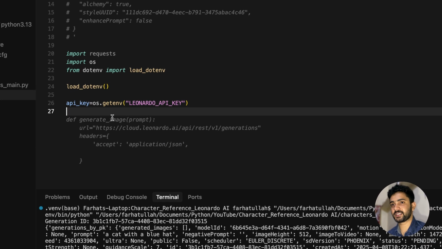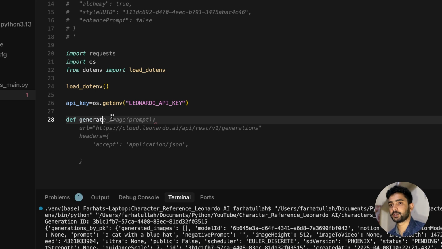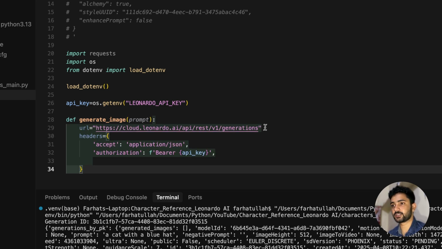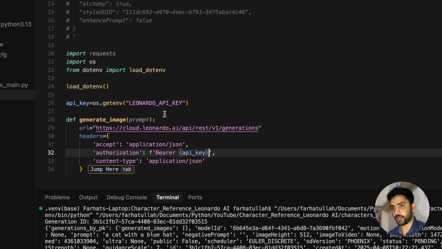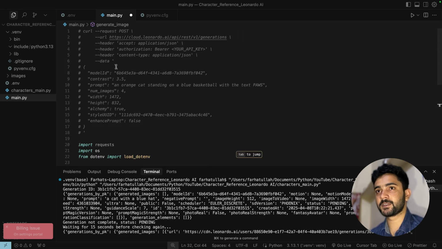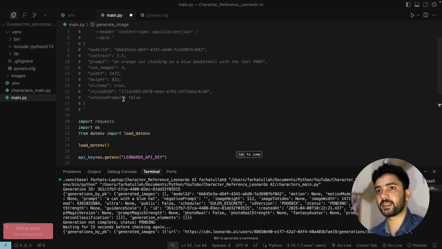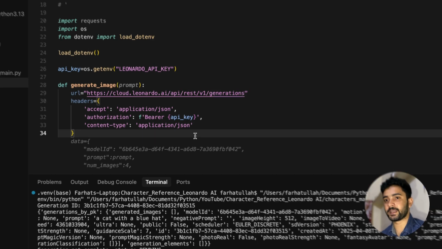Now after initializing the API key, let's add def generate_image, and we are going to pass a prompt to this function, and the URL is going to be this, and the header is going to be this, exactly like this. So Cursor is actually suggesting the correct suggestions because we already pasted this code, so it's getting that information from here and predicting what our next move is.